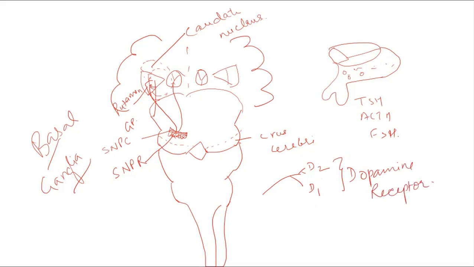Okay. What is the function of the substantia nigra? These nigrostriatal fibers, this fiber is called nigrostriatal because we call this structure together the striatum. Since it is going from the substantia nigra pars compacta to the striatum, we call it nigrostriatal fibers. In Parkinson's disease, there is damage to this pathway. Once there is damage, there is no release of dopamine. There is no action of dopamine onto the other connections with D2 and D1.